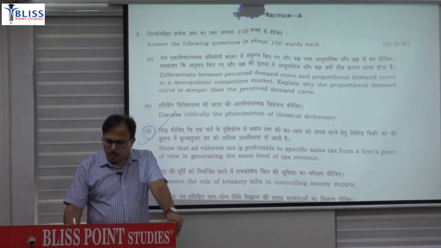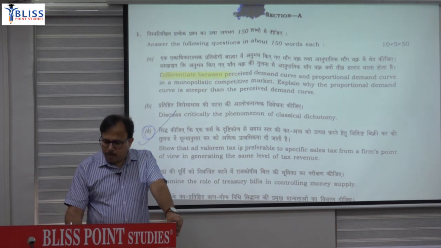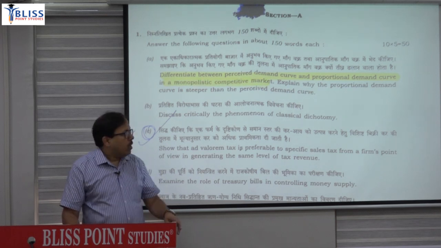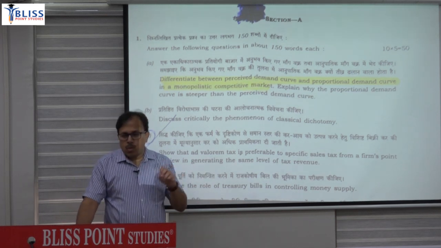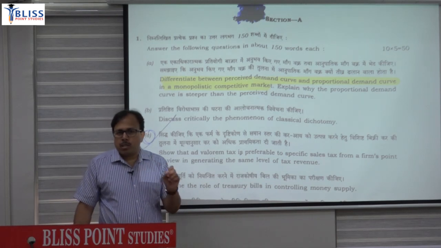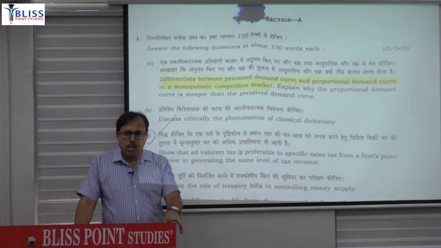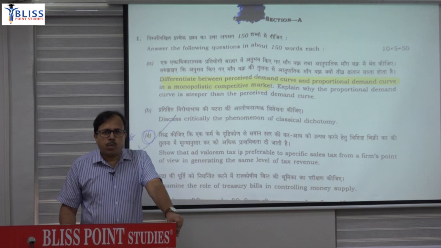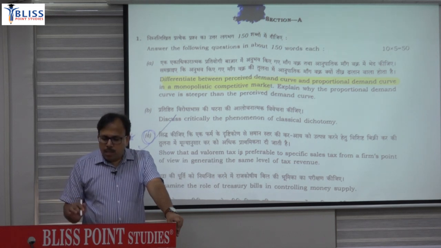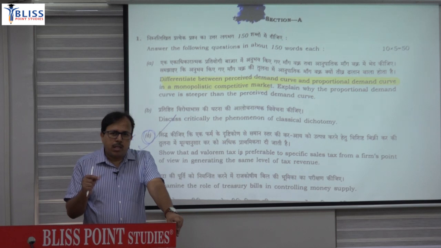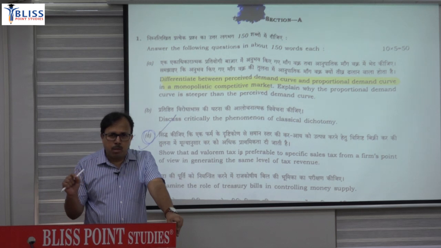The first was from micro: differentiate between the perceived demand curve and the proportional demand curve in a monopolistic competitive market. The difference between perceived and proportional, and this was basically a new question, not from the past year questions. Never was this question asked from monopolistic competition. The questions usually asked on monopolistic competition were in terms of excess capacity or the Chamberlin model. But perceived and proportional, and fortunately this question was there in the test series also, and it was the same question, differentiate between the perceived and the proportional demand curve.